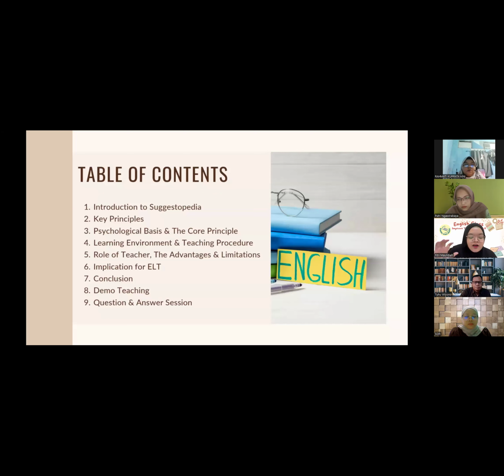This is the table of contents. This presentation consists of nine points. The first one is introduction to Suggestopedia. The second is key principles. The third is psychological basis and the core principle. The fourth is learning environment and teaching procedure. The fifth is role of teacher, the advantages and limitations. The sixth is implication for ELT. The seventh is conclusion. The eighth is demo teaching. And the last one is the Q&A session.